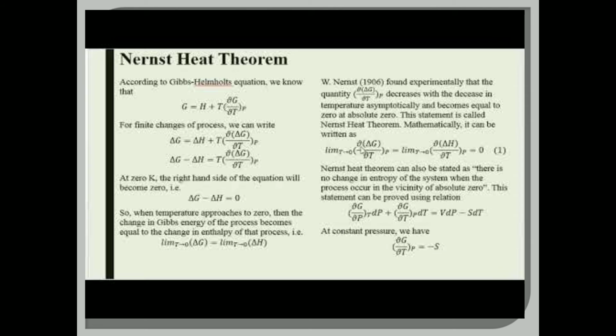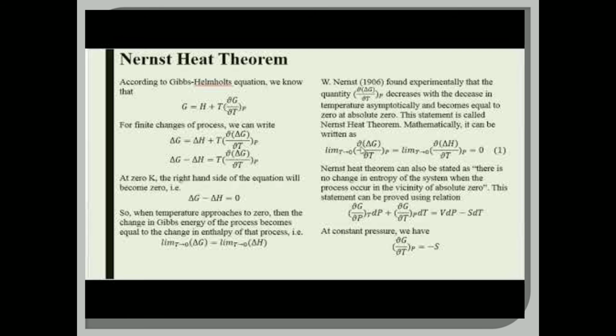This statement is called the Nernst heat theorem, and mathematically it may be written as limit T tends to 0 of (∂ΔG/∂T) at constant pressure is equal to limit T tends to 0 of (∂ΔH/∂T) at constant pressure is equal to 0, right? So that third term, the whole term T(∂ΔG/∂T) at constant pressure, is 0. That is the main statement of the Nernst heat theorem.